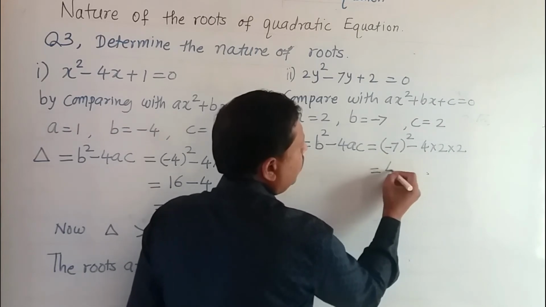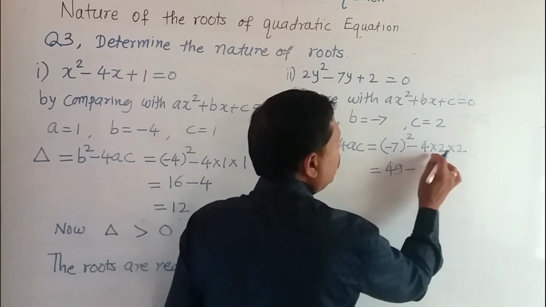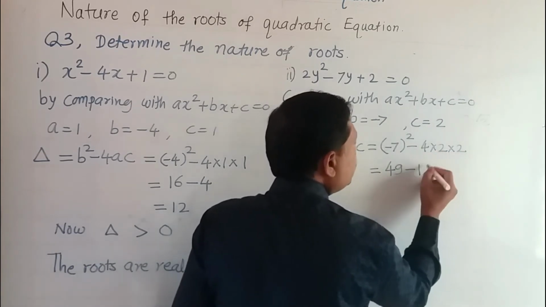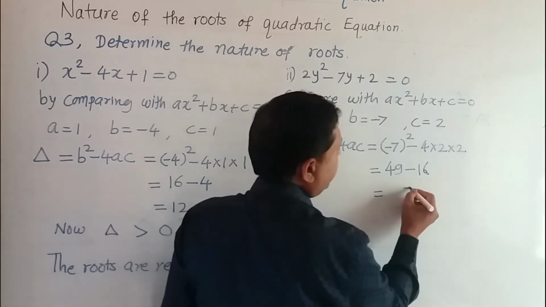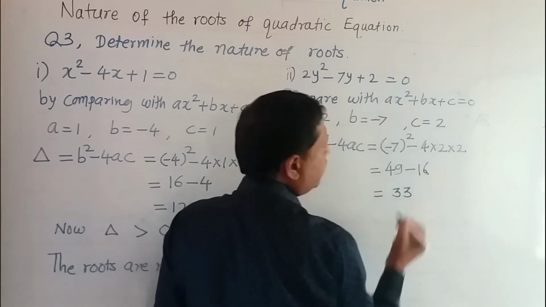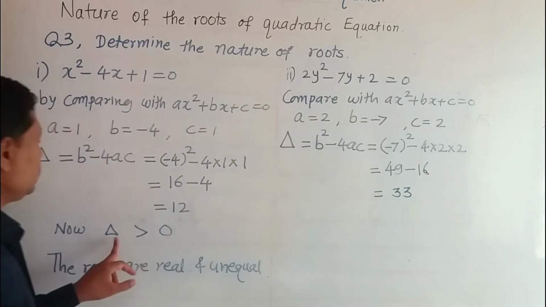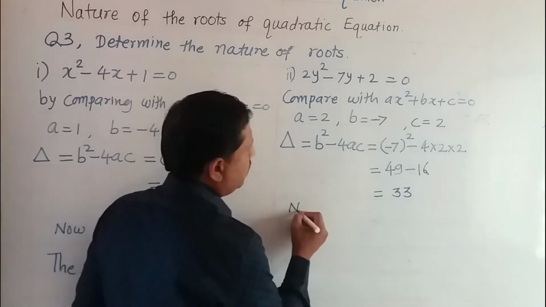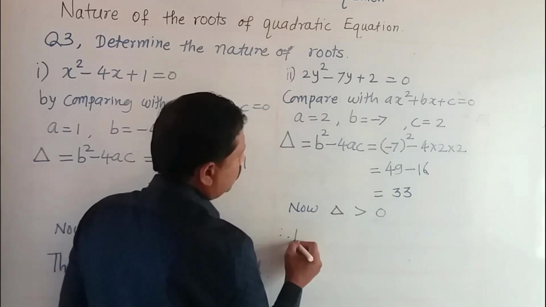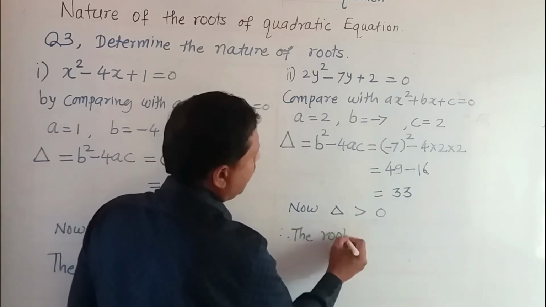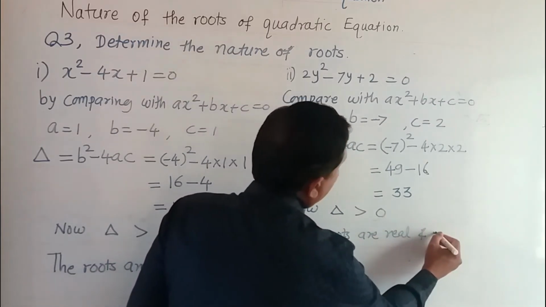The values of a and c are substituted here. So we get 49 as the square of -7, and minus 4 into 2 into 2, 8 twos are 16. So carry out this subtraction. Here we get 33. Again this 33 is a positive number. This delta is greater than 0. Hence the roots are real numbers and unequal.